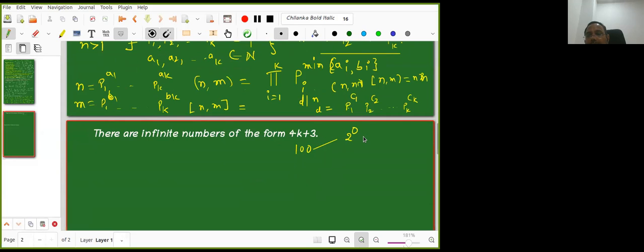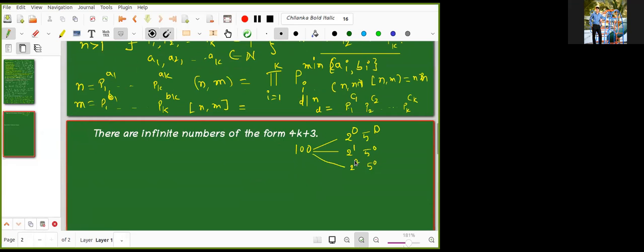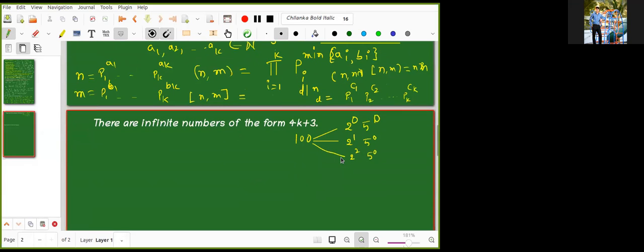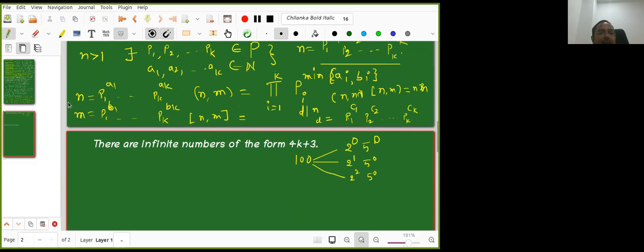So it is 2 power 0, 5 power 0 first. So 2 power 1, 5 power 0. Next, 2 power 2. I'm not asking, do not answer now. I already asked you and you did not tell, so I'm just working out some example. Now you have to work out the general case. I'm working out a particular case.